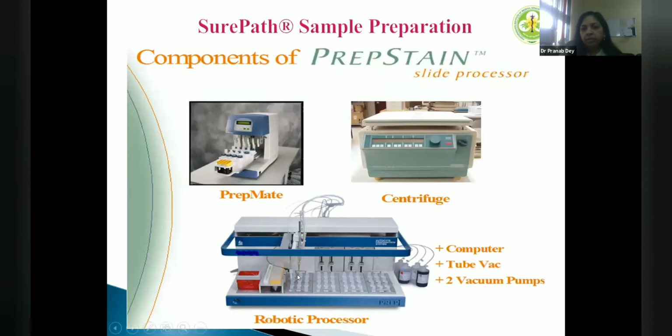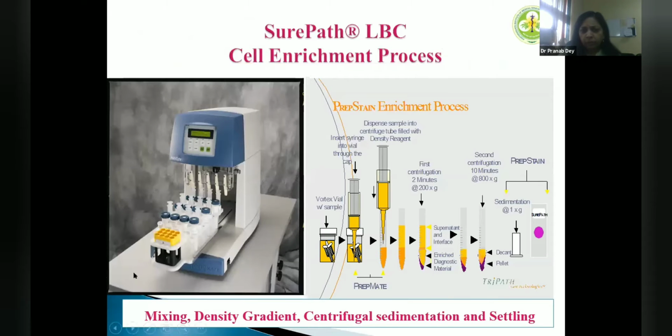SurePath, this is the main machine which has been used in the majority of labs, which has a PrepMate, a centrifuge, and a complete automatic robotic processor. We collect the samples here. These are the sample vials which contain the preservative fluid, and each vial will contain the brush head.